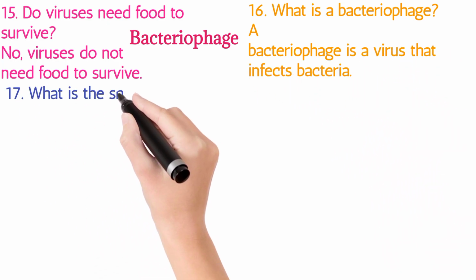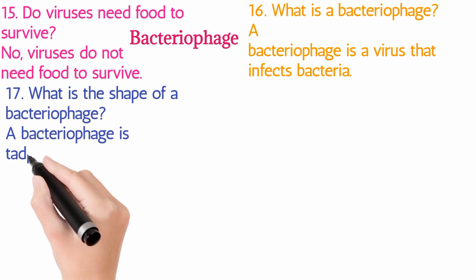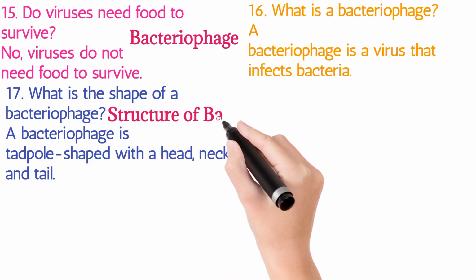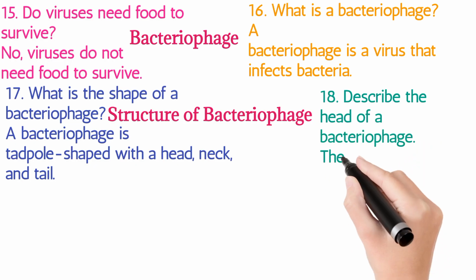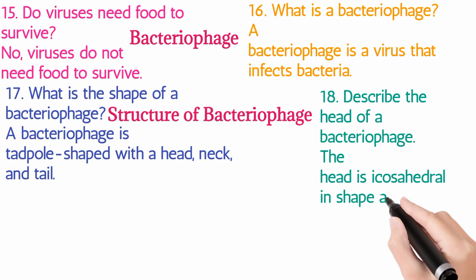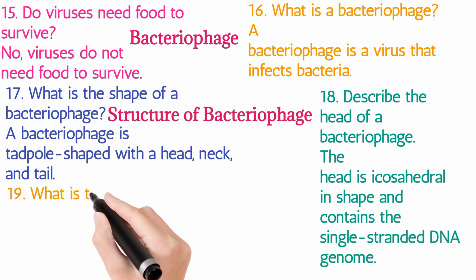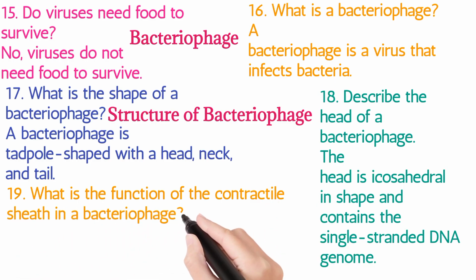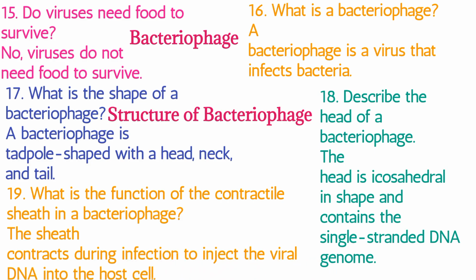17. What is the shape of a bacteriophage? A bacteriophage is tadpole-shaped with a head, neck, and tail. Structure of bacteriophage. 18. Describe the head of a bacteriophage. The head is icosahedral in shape and contains the single-stranded DNA genome. 19. What is the function of the contractile sheath in a bacteriophage? The sheath contracts during infection to inject the viral DNA into the host cell.